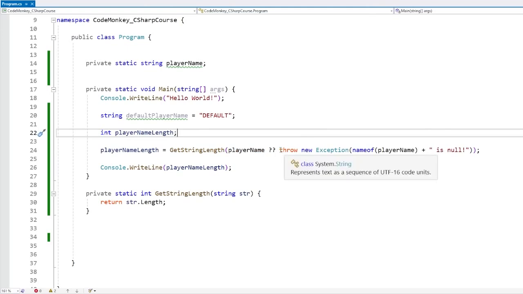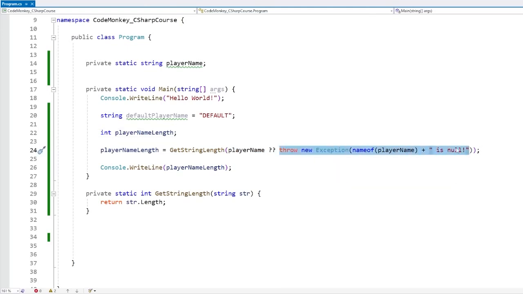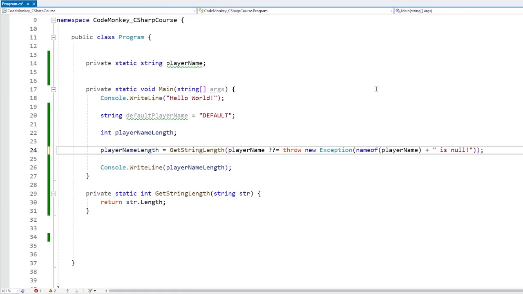By the way, on the right side, instead of just returning a value, you can also run some logic. So for example, if player name is null, you can throw a custom exception with a custom message. Now the second operator, that one is the null coalescing assignment operator. In terms of syntax, it's exactly the same with double question marks. The only difference is that it has an equals at the end.